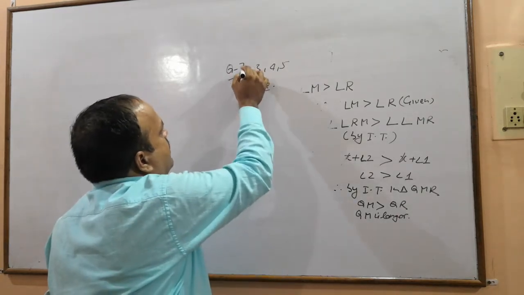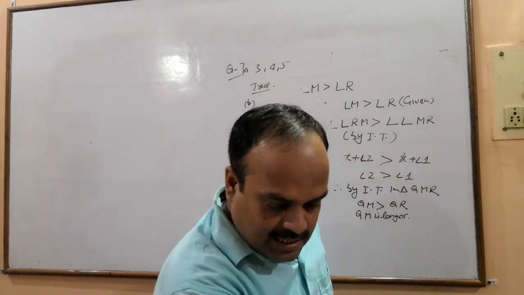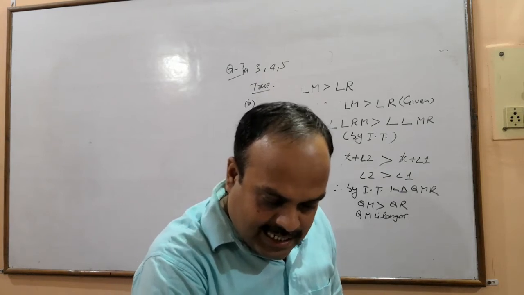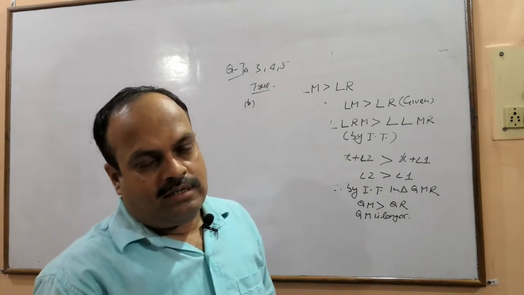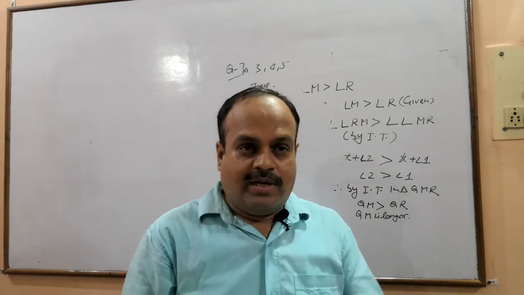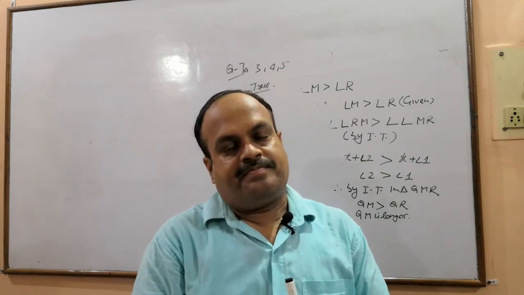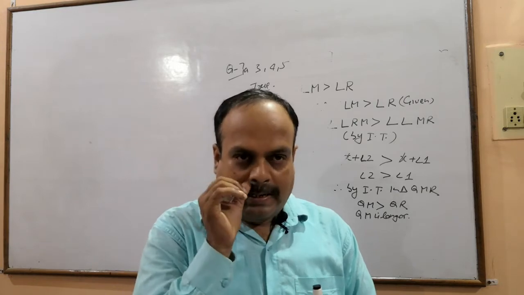B. What do we have in this B part? If two sides of a triangle are unequal, then the greatest side has the greater angle opposite to it. Yes, when two sides are unequal, the triangle is a scalene. Correct?